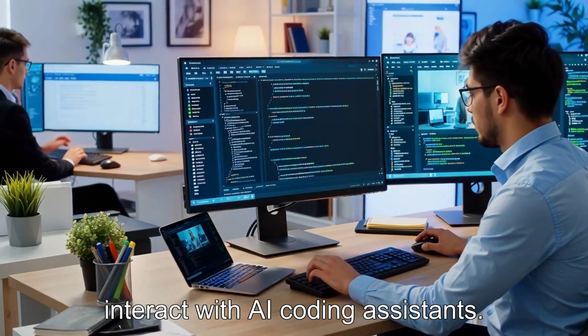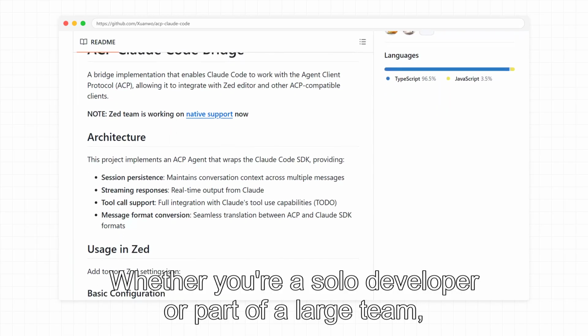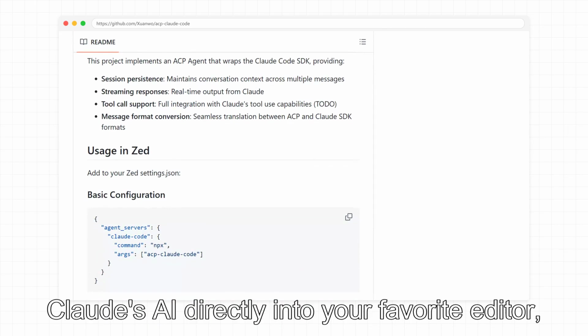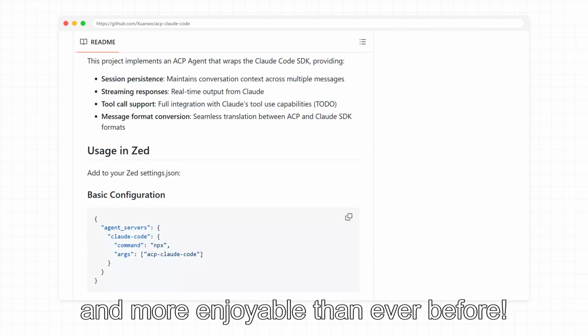AI coding assistants. Whether you are a solo developer or part of a large team, the ACP Claude Code Bridge brings the power of Claude's AI directly into your favorite editor, making coding faster, smarter, and more enjoyable than ever before.